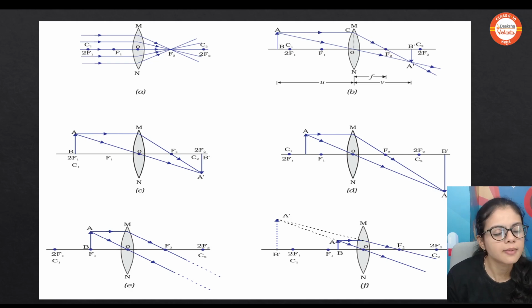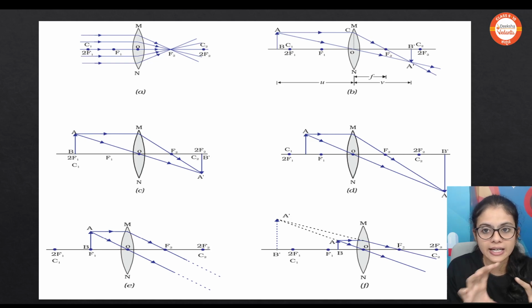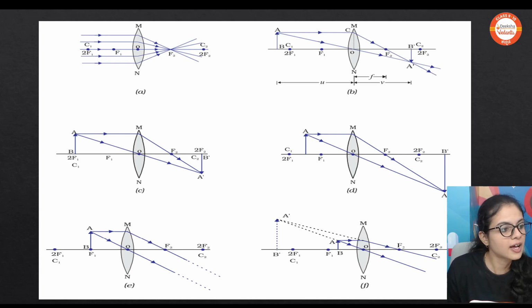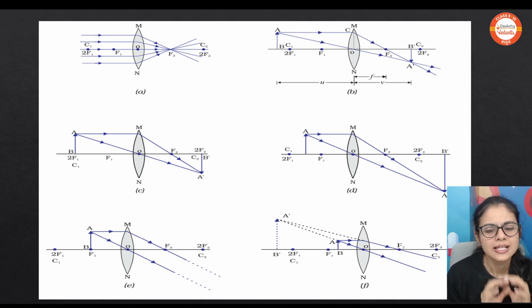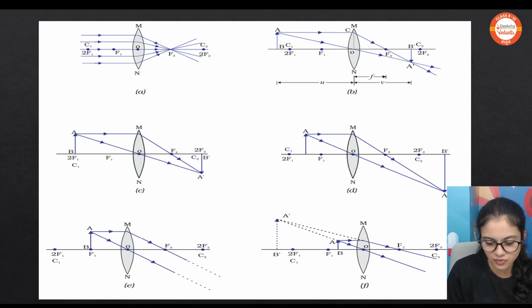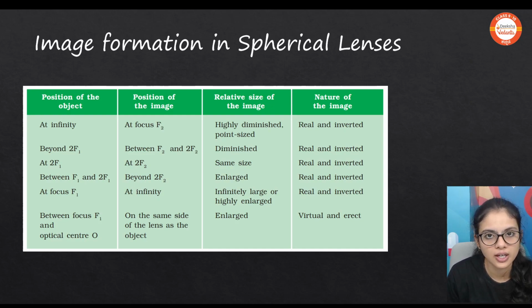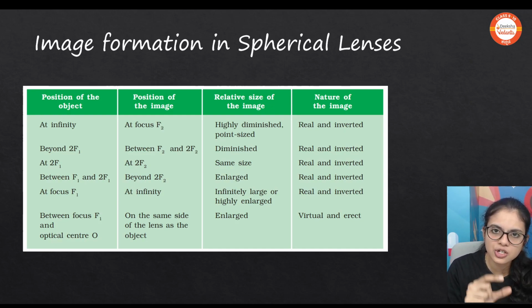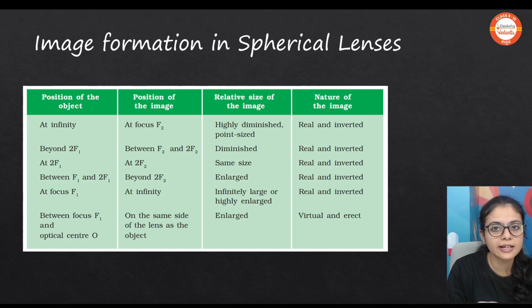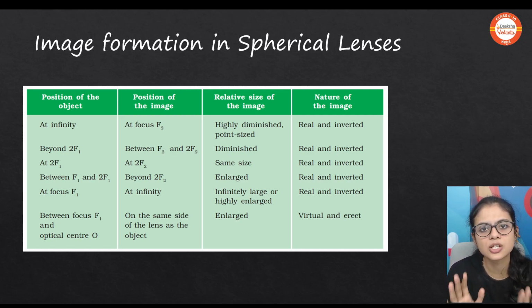Moving to the 6 ray diagrams, very similar to the concave mirror. Infinity, focus, beyond 2f, between f and 2f. You can see the diagrams here with f1, f2, and 2f2. I hope that's clear. So these are the ray diagrams. Very similar, no need to explain again. Of the 6 ray diagrams, five form a real image, but the last one gives a virtual image. That is on your screen. The size varies from point size, diminished, same size, enlarged, to highly enlarged, and it's very easy.